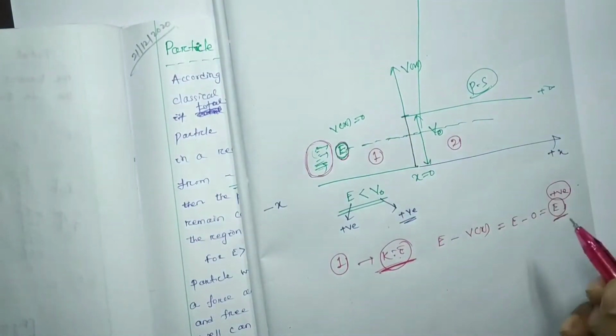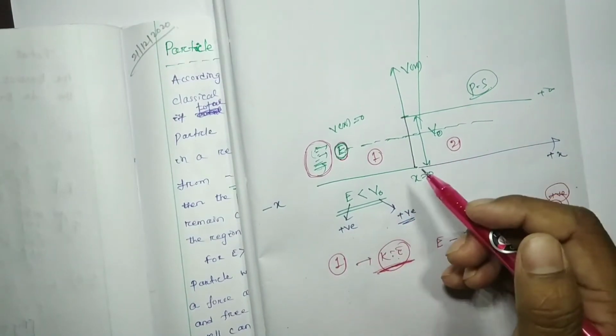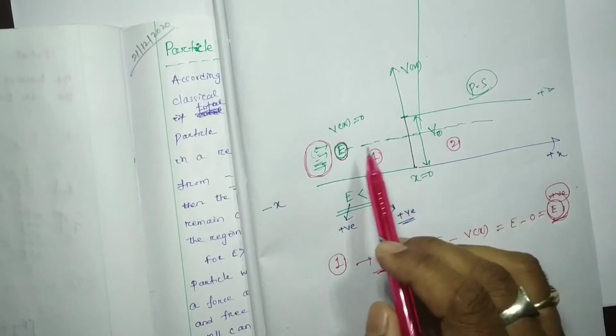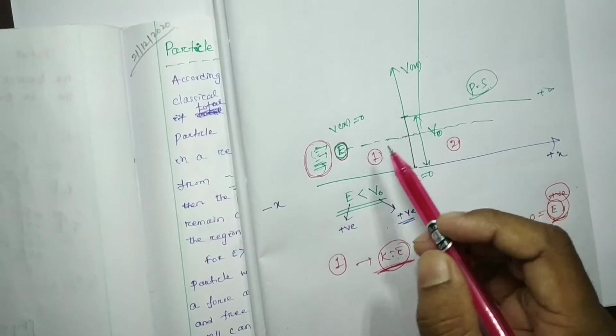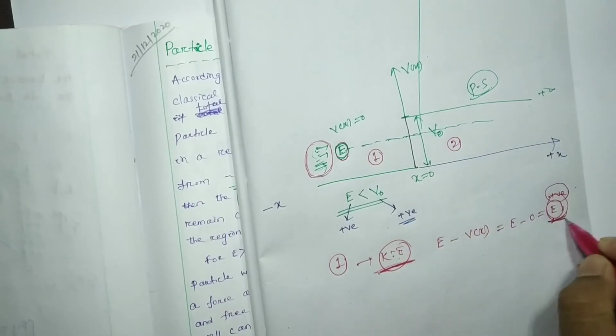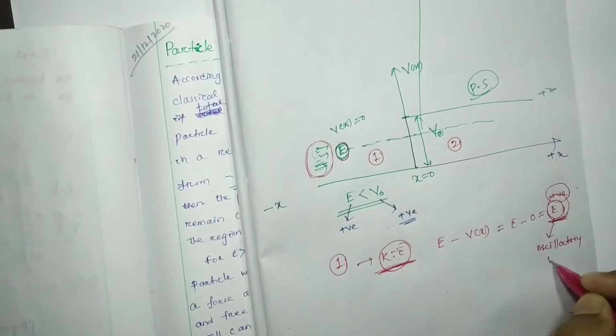That means if kinetic energy is positive, we can find the motion state of the particle to be oscillatory behavior. If E is positive, then we find oscillatory behavior.